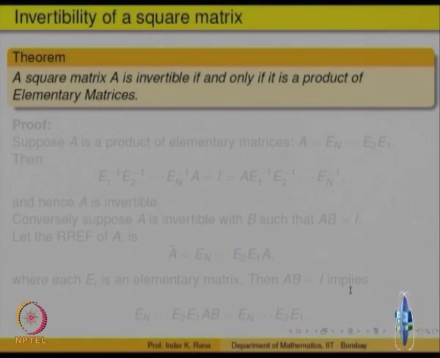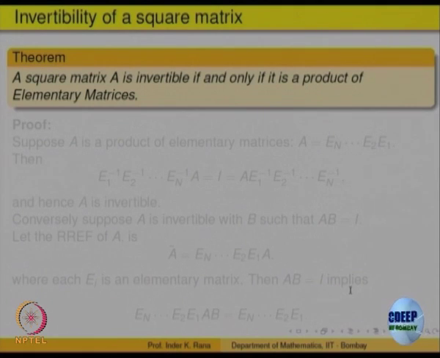So, one way is obvious: if a matrix is a product of elementary matrices, each elementary matrix is invertible, and the product of invertible is invertible.